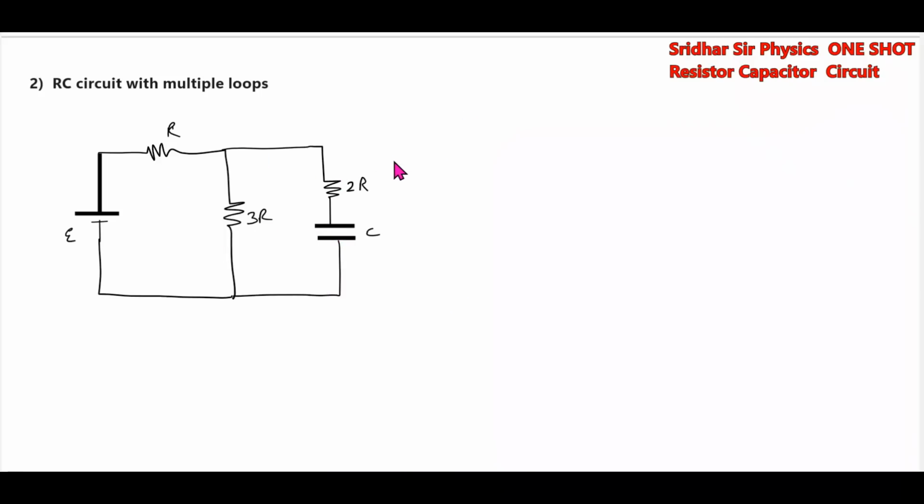So what are the methods available? We'll assume the current here. Let it be current I1. The main branch current, let it be I. Here, I minus I1.